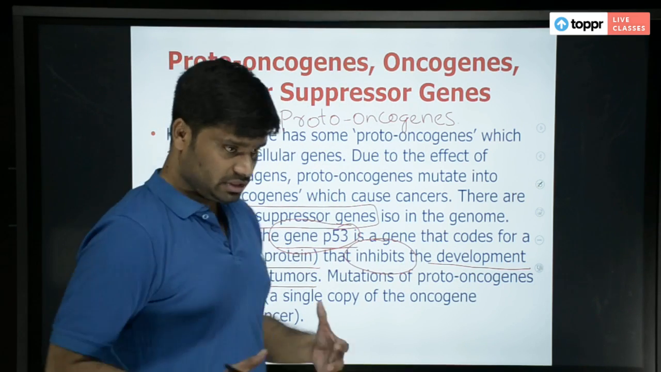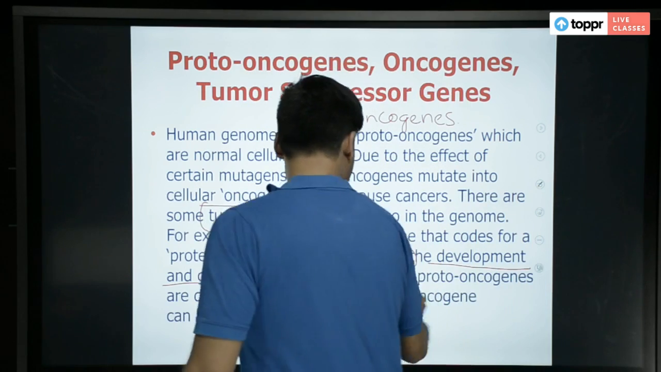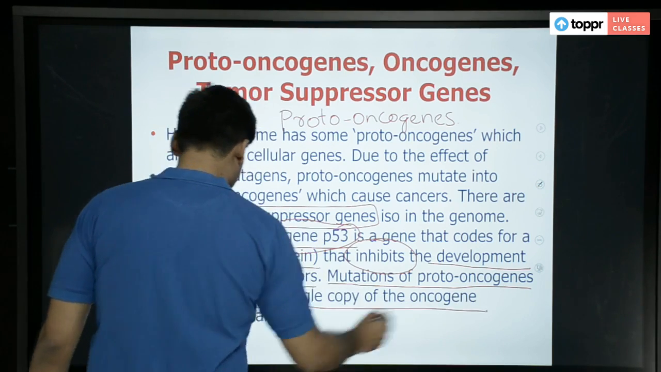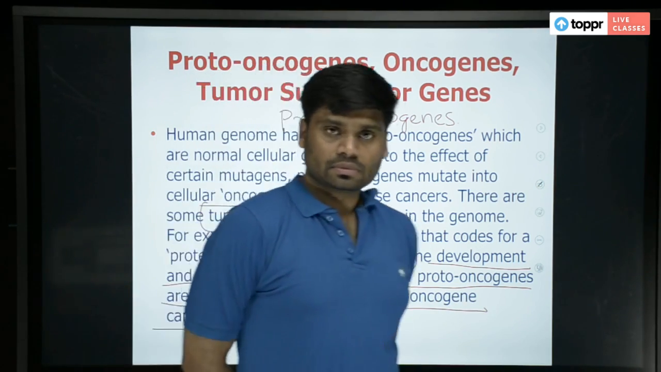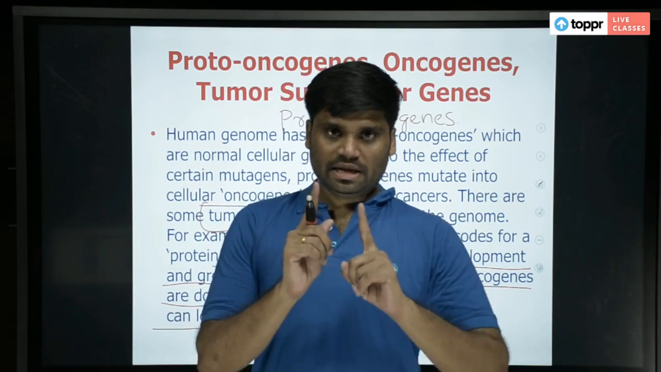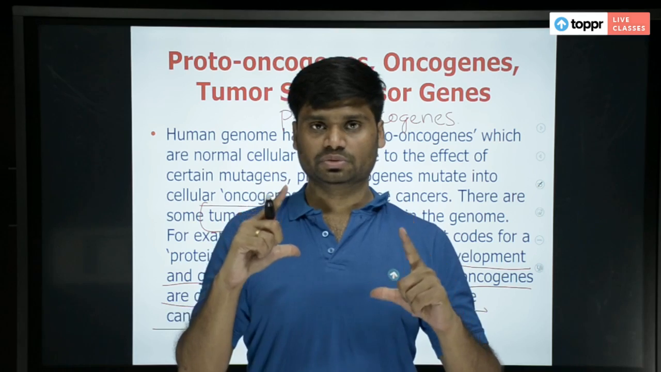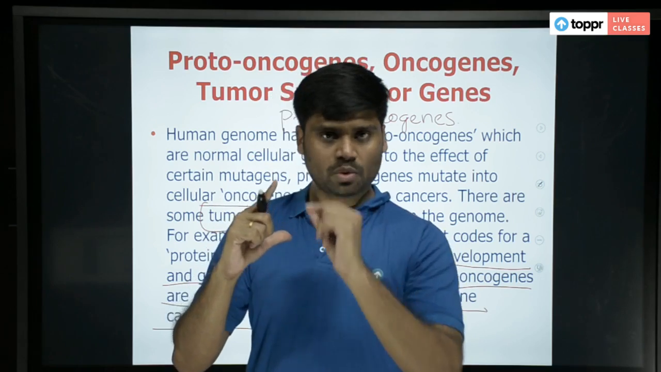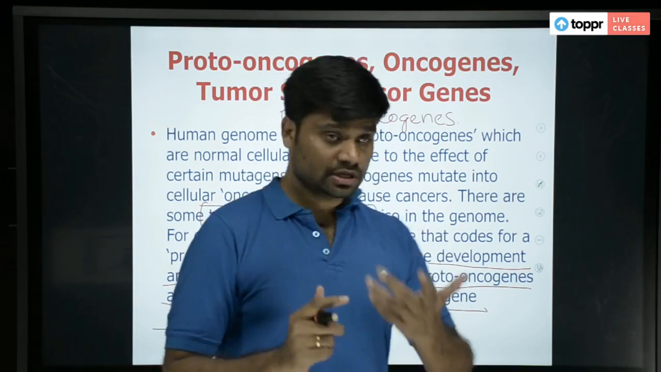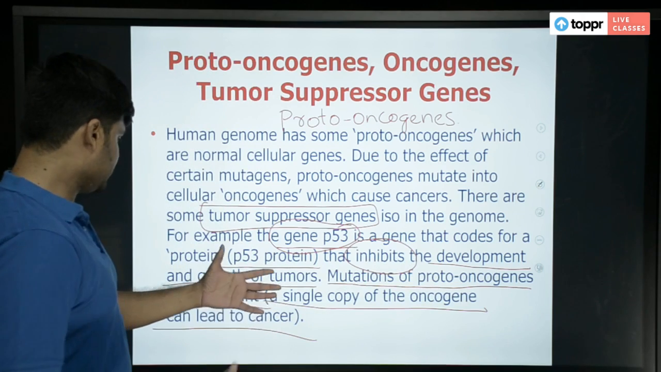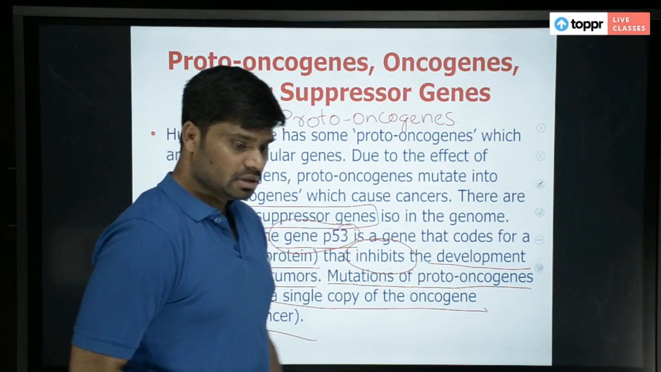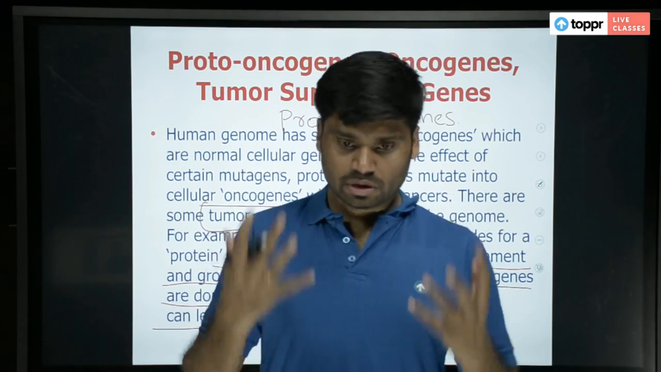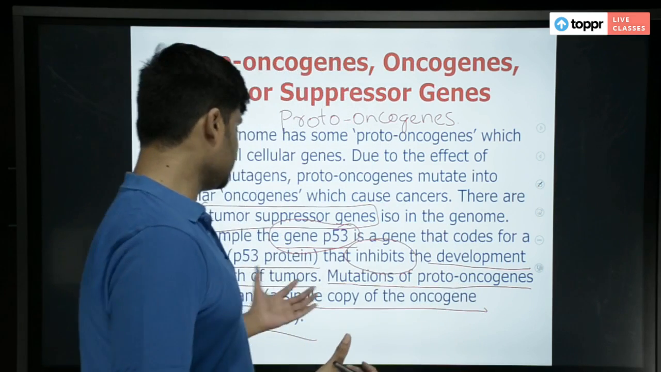And the thing is that mutations of proto-oncogenes are dominant. What does it mean? A single copy of the oncogene also can lead to cancer, right? In DNA, we have homologous chromosomes. So even if one chromosome is exposed to the cancer causing factor, and one allele changes and the mutation occurs in that proto-oncogene, then even if it changes in one chromosome, it still plays a dominant role, and the person can still get cancer. So that is the effect.